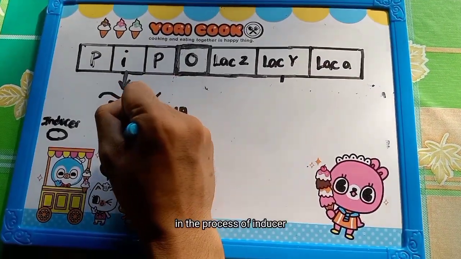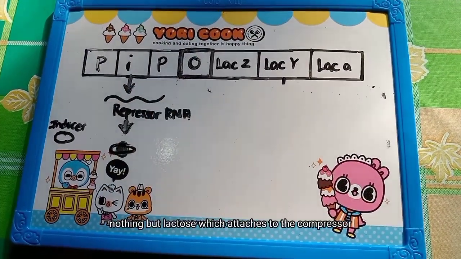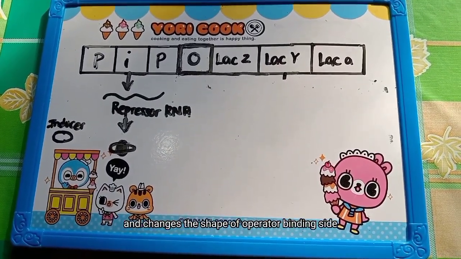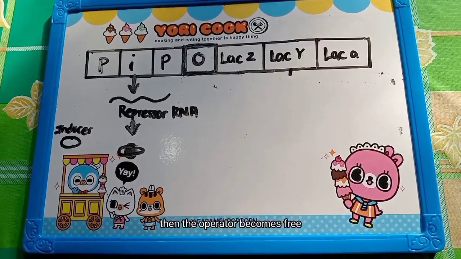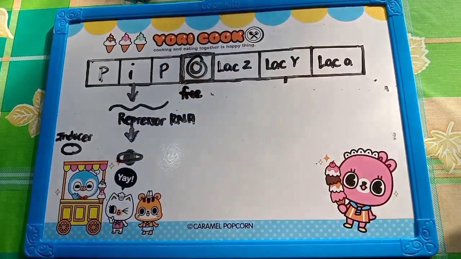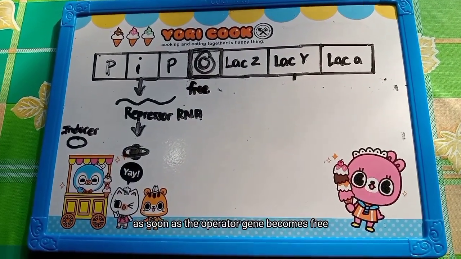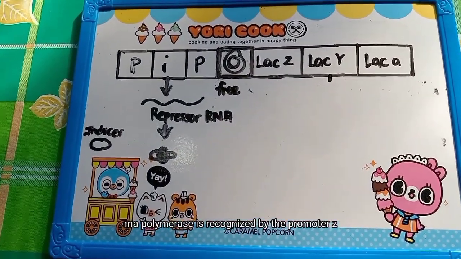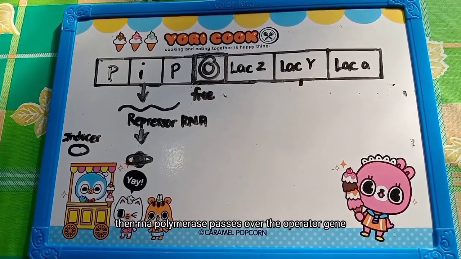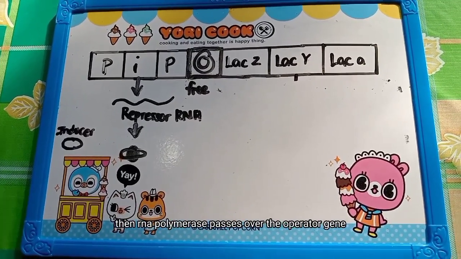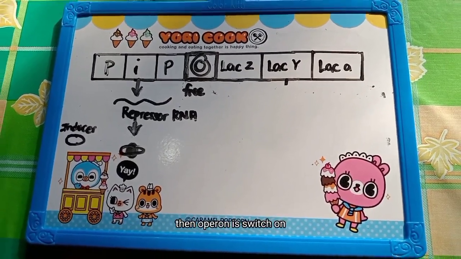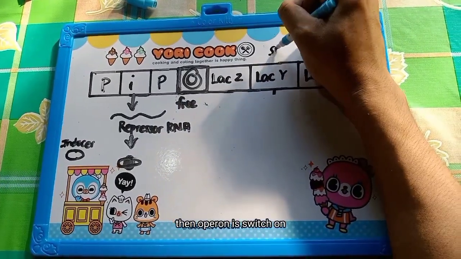In the presence of the inducer, nothing but lactose, it attaches to the repressor and changes the shape of the operator binding site, and then the operator becomes free. As soon as the operator gene becomes free, RNA polymerase is recognized by the promoter, then RNA polymerase passes over the operator gene and reaches the area of structural genes. Then the operon is switched on.